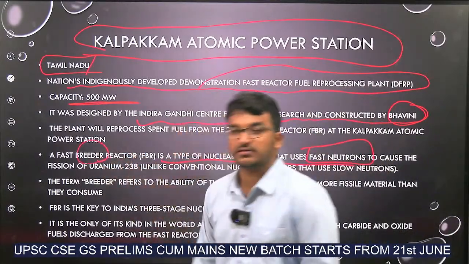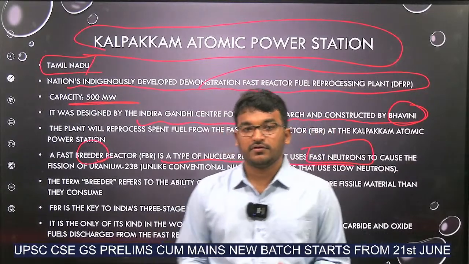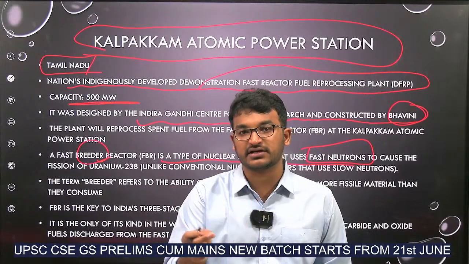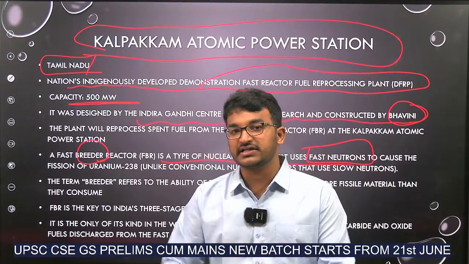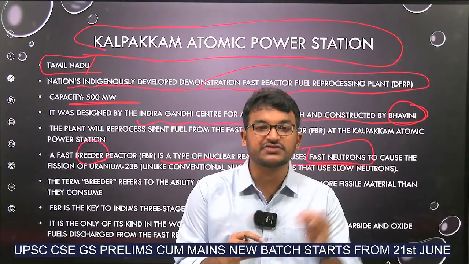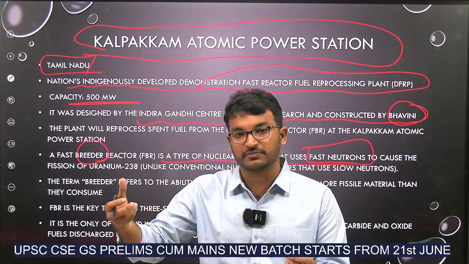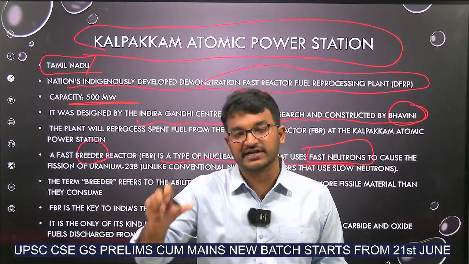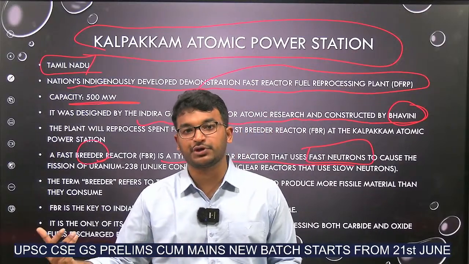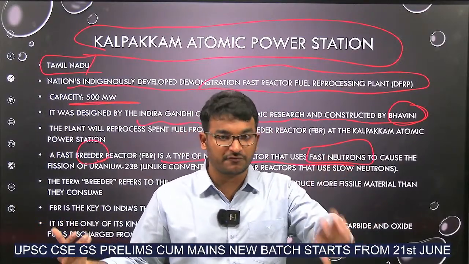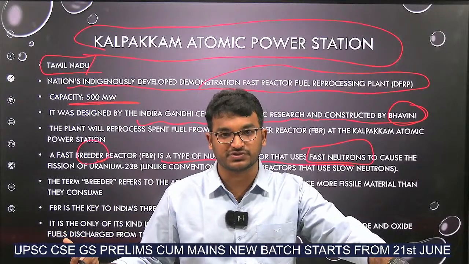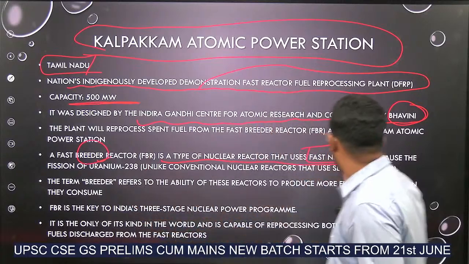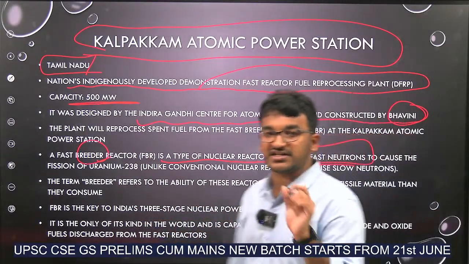The name breeder. Breeder means, we all know that for the performance of nuclear reaction, neutrons will be used. But in the process, if the neutrons which are finally arriving from the reaction are more compared to the number of neutrons used in that reaction, it is called as breeder, because more amount of neutrons are being produced rather than the neutrons which are being consumed. It is called as breeder. Now, in that breeder reaction, if fast neutrons are used, it is called as fast breeder reactor.